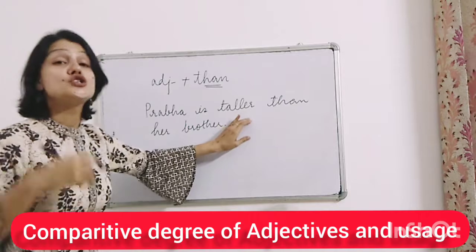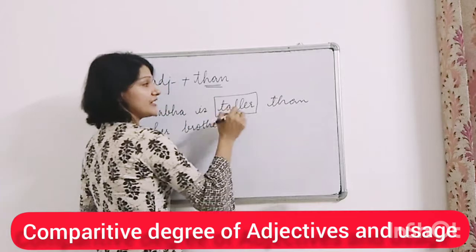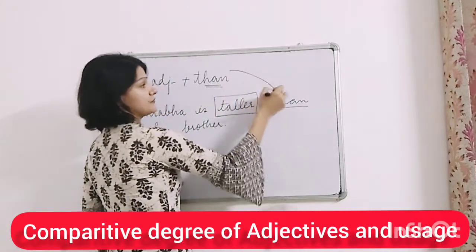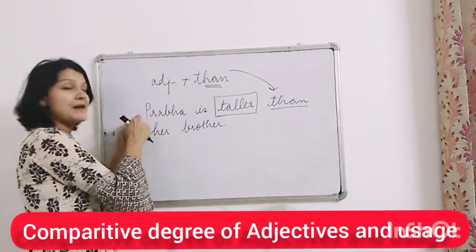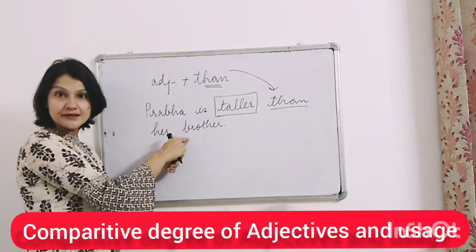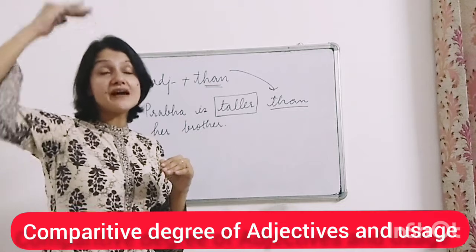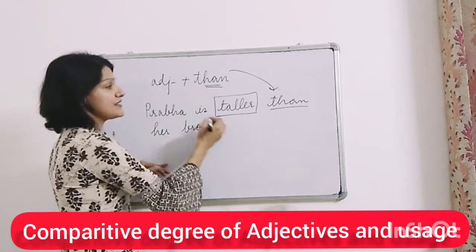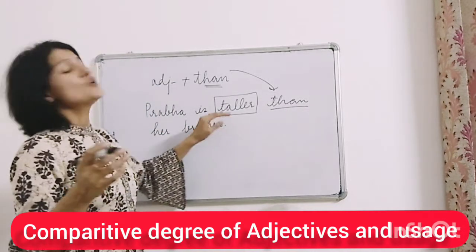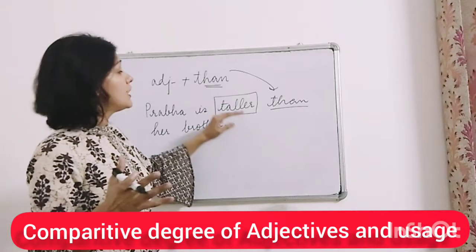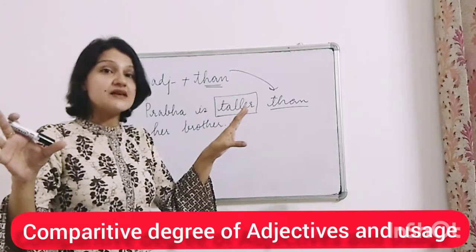Prabha is taller than her brother. See, this is the comparative degree, and this is than. So you can see here we are comparing Prabha with her brother. There are two people here. We are comparing them on the basis of their height. So we say Prabha is taller than her brother. So this is how we use comparative degree in the sentences in most of the cases.